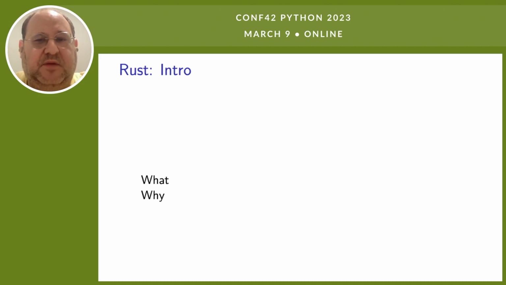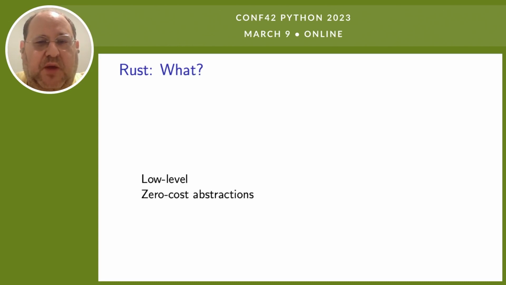Let's start by talking a little bit about Rust. What is it? Why using it might be a good idea? And how to use it. What is Rust? Rust is a low-level language which supports zero-cost abstractions that don't have any one-time cost. And it is memory safe. This combination is pretty rare, and that's what makes Rust useful.